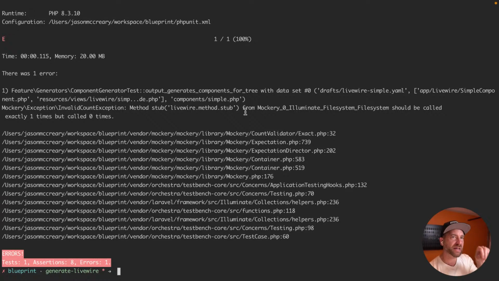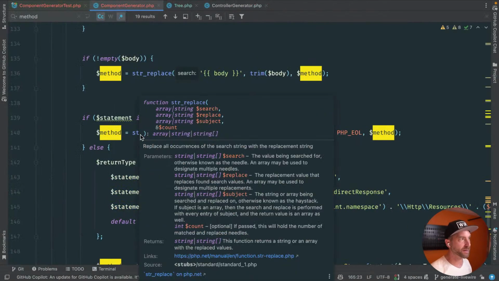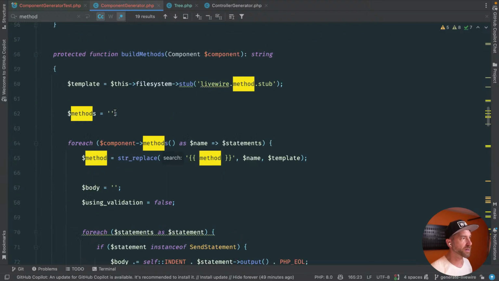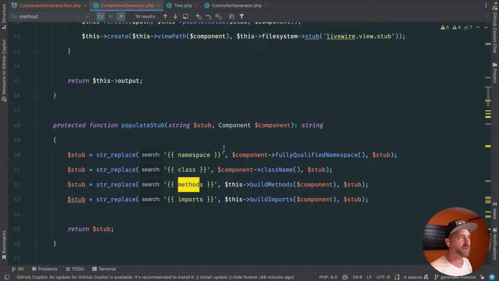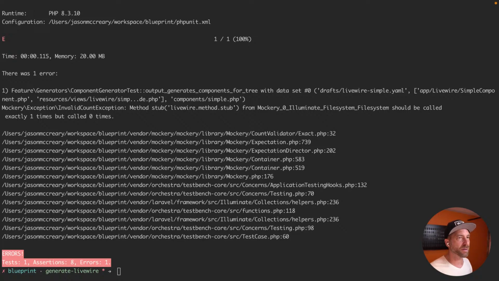It's not parsing out the methods, supposedly. It should have generated a method in this thing, but it didn't. Let's throw in a little quick debugging here. It should have got to build methods, but it's saying it never did.